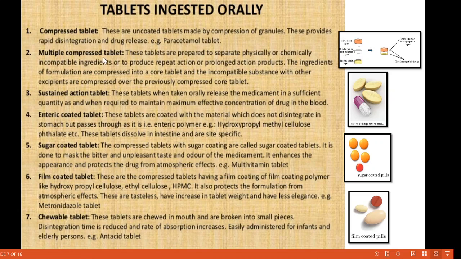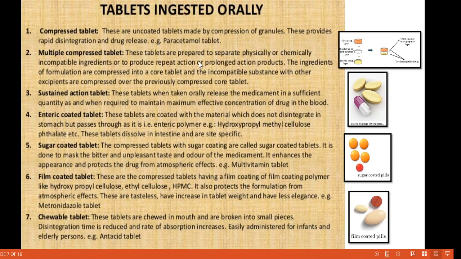Then second, multi-compressed tablet. Here the figure is given. Multi-compressed means what? One or more drugs are compressed in one tablet. So here the first drug is there, orange color. Then this one is the second drug, and the middle one is the third drug. So by compressing these three drugs, we prepare this multi-compressed tablet.